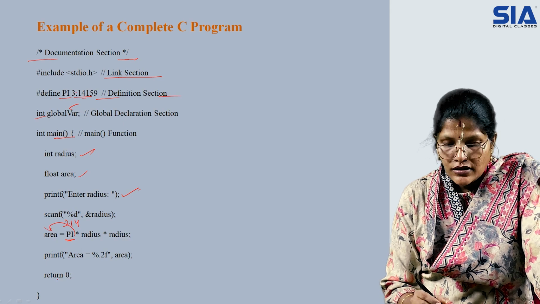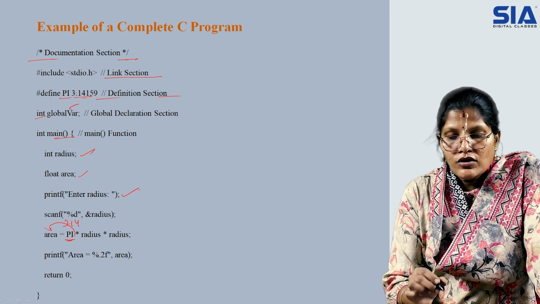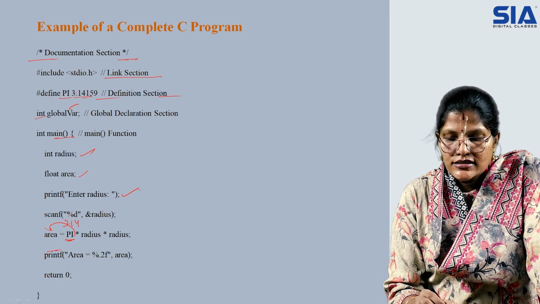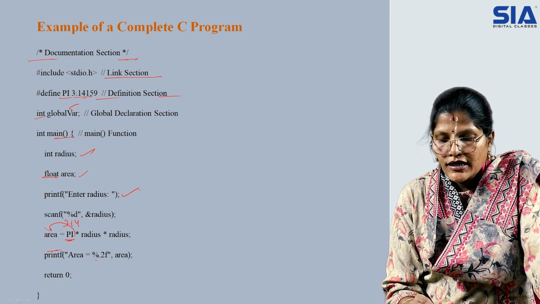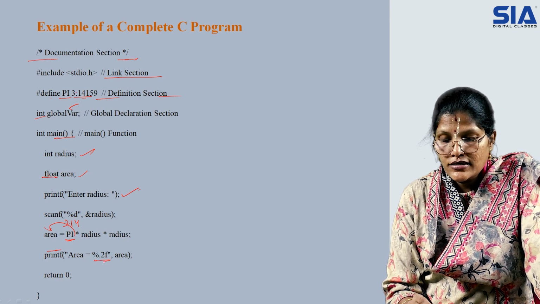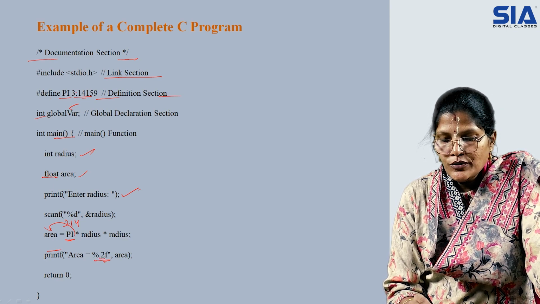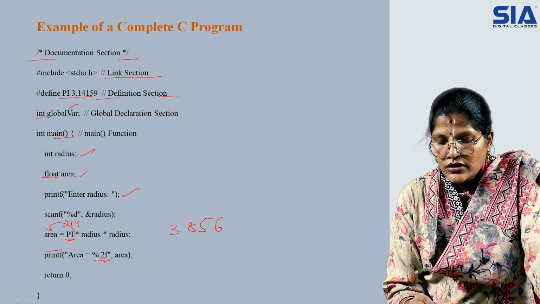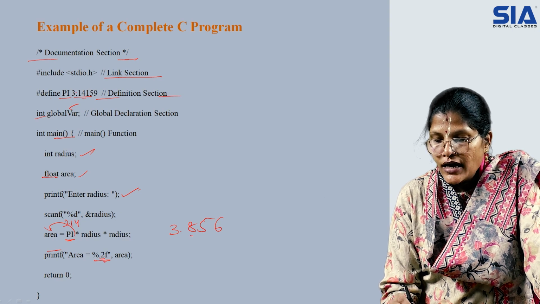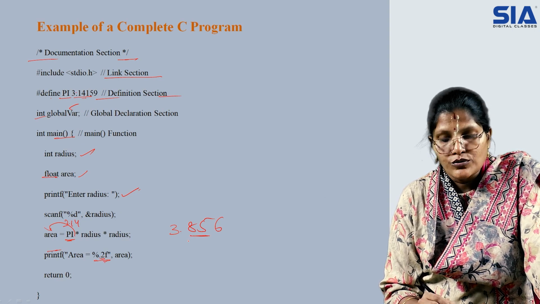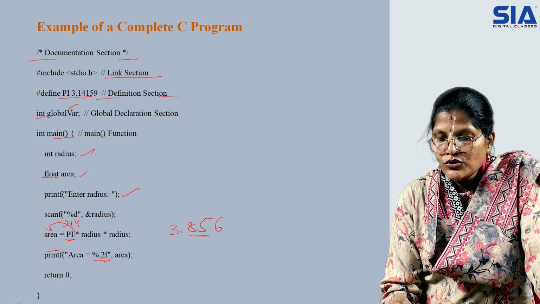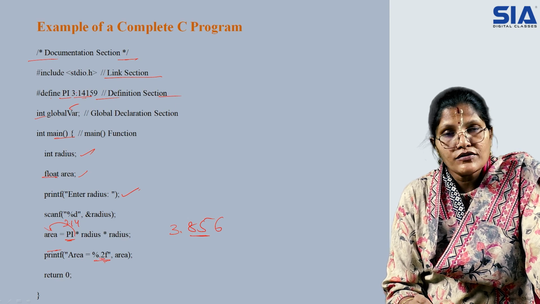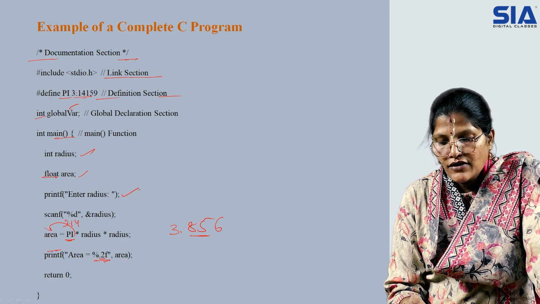Then next, because area is declared as a floating variable, we are taking the format specifier as f. If it is printing a value like 3.856, after the decimal point I have to get 2 values. So after the decimal point, 2 values have to be printed. That is why I have given the 0.2, so that area will be printed.